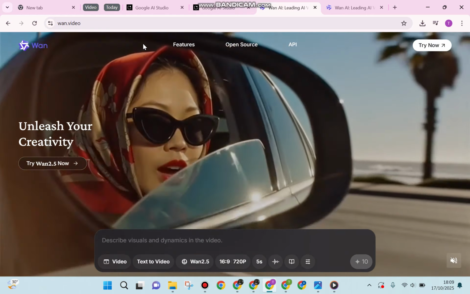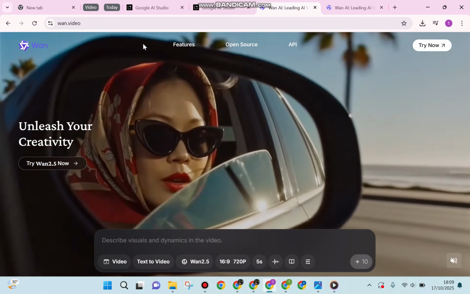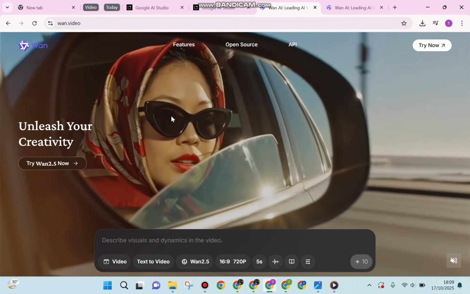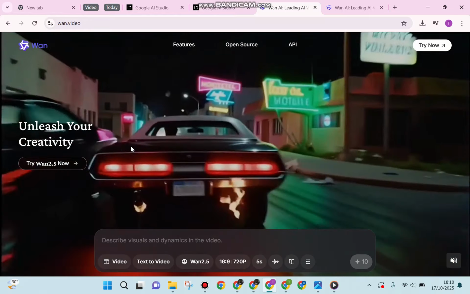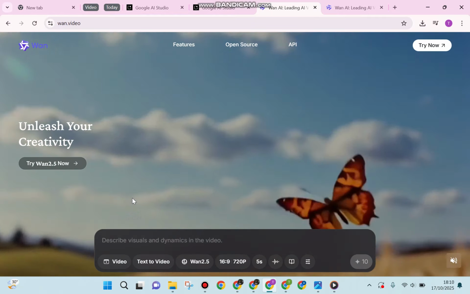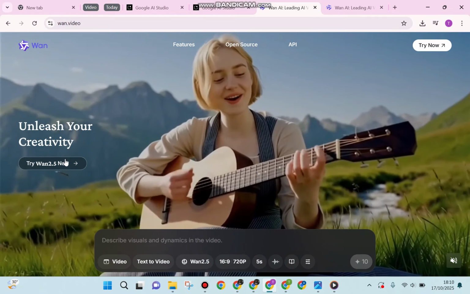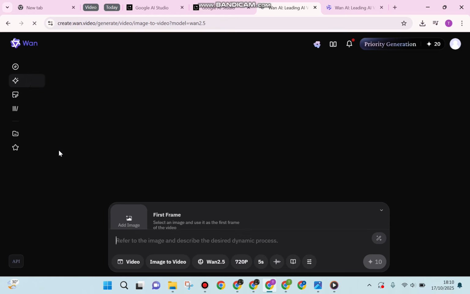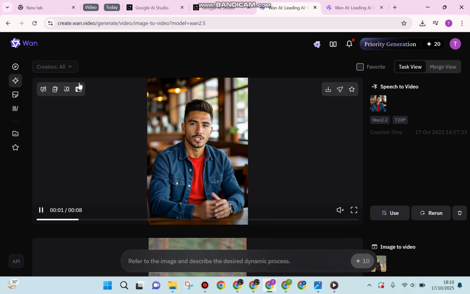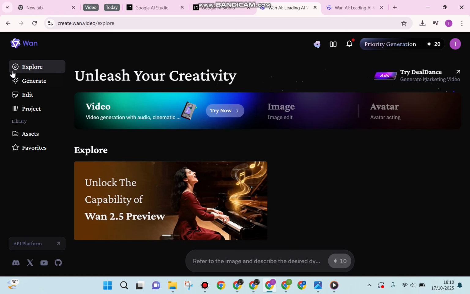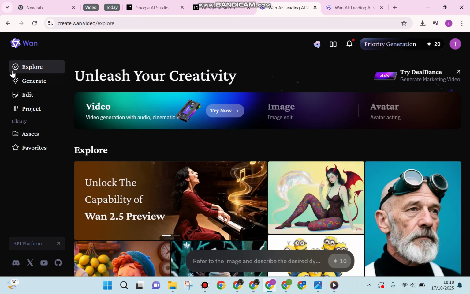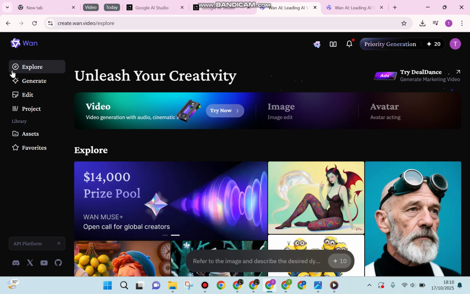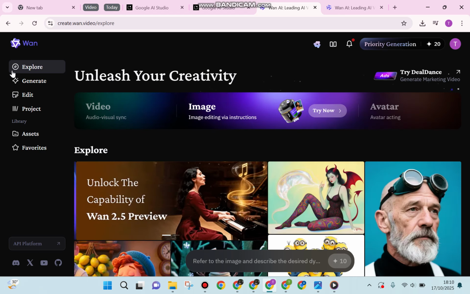Don't forget to log in first with your email. This is the home page. You can put in your picture or try Wan 2.5 now, but don't worry, we can still create the vivid or singing avatar with Wan 2.2.